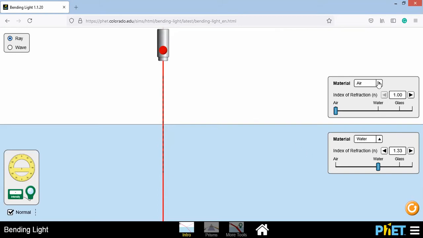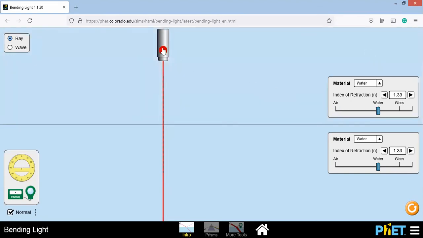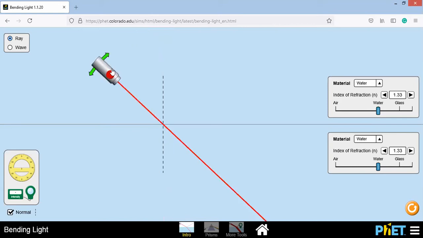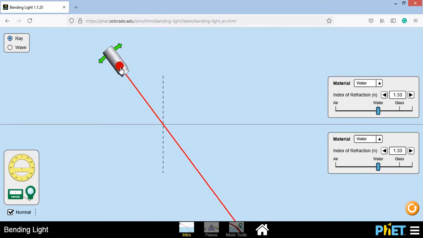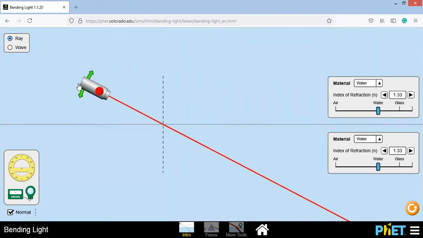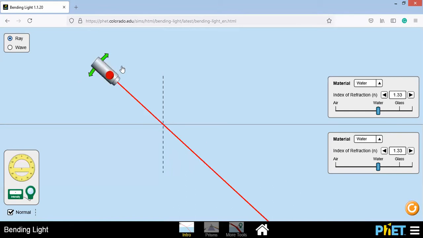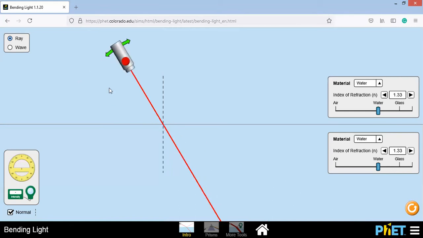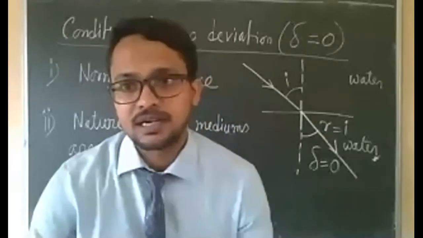Now come to the second condition, that the two mediums are the same. So both the mediums are air. At any angle, if we incident light, you can see that light is going along a straight line. There is no bending. So these are the two conditions for no deviation.